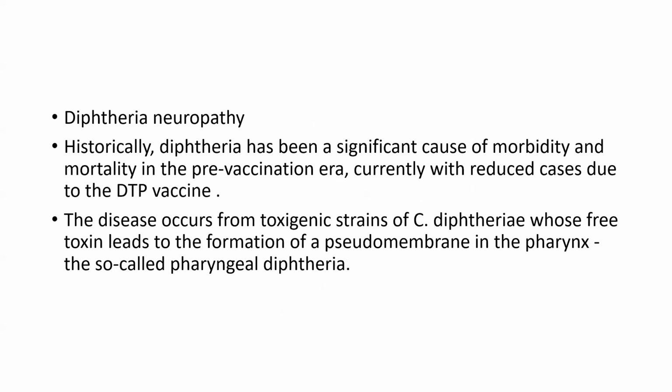Then diphtheria neuropathy. Historically, diphtheria has been a significant cause of morbidity and mortality in the pre-vaccination era. Currently, cases have been reduced due to the DTP vaccine. The disease occurs from a toxigenic strain of Corynebacterium diphtheriae, whose free toxin leads to the formation of pseudomembrane in the pharynx, so called pharyngeal diphtheria.